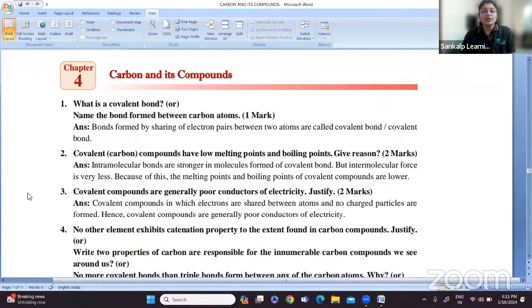So the carbon compounds can form intramolecular bonds, within the molecule the bonds are stronger, whereas the forces between different molecules are weaker. So carbon compounds have low melting and boiling points. This is the reason you have to mention.